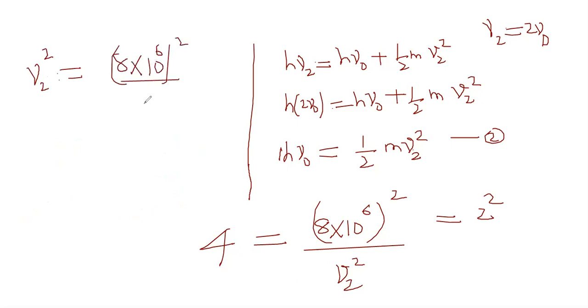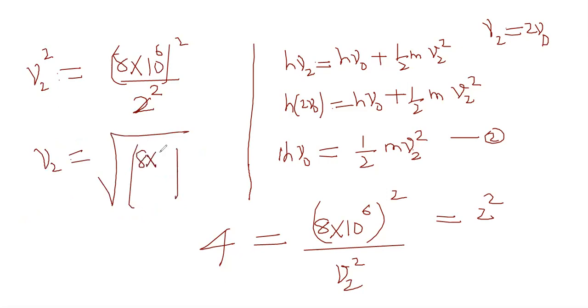Sir, I have a question. Since you're dividing, why can't you cancel the squares? Yeah, that's what I'm going to do. V2 equals root of squares. Root of squares will be the same number without the square. 8 into 10 power 6 by 2, whole square. Now you can cancel these two.